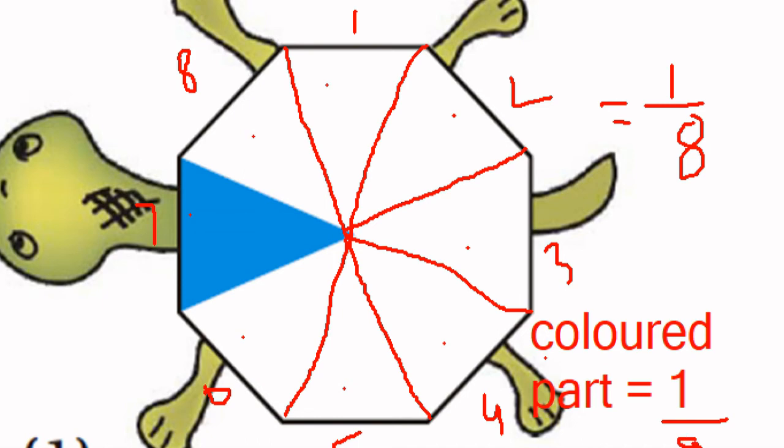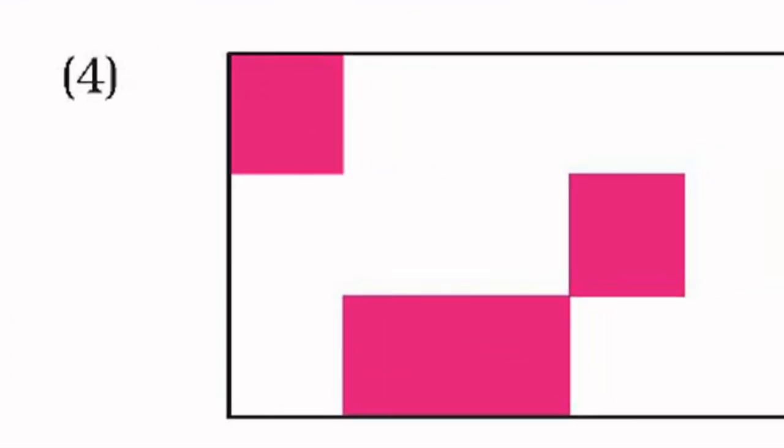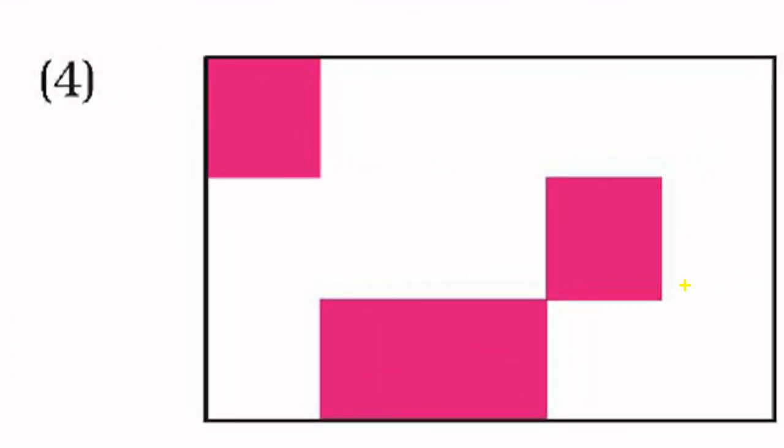So in this way we can understand easily. Let us move next and say whether we are right or wrong. Now see, let us join the lines.